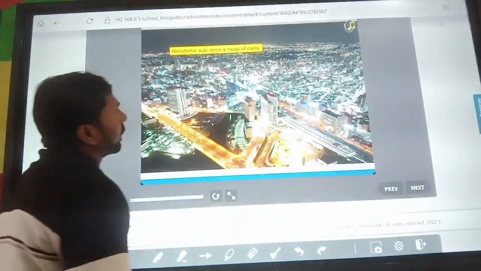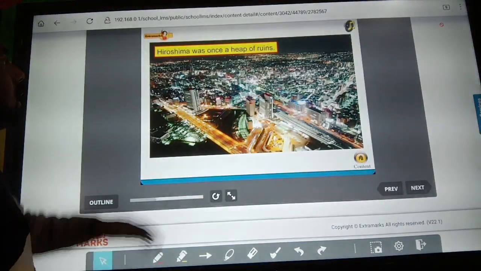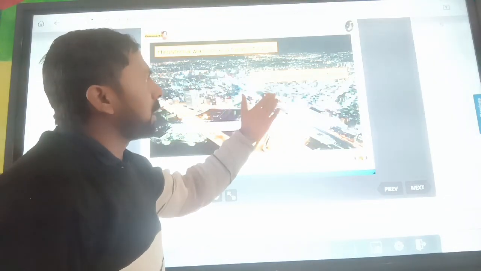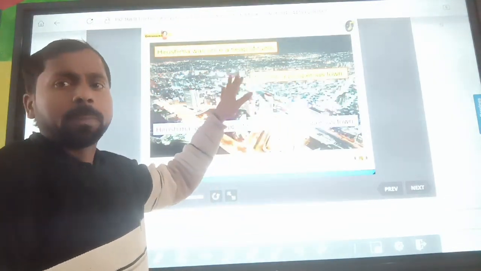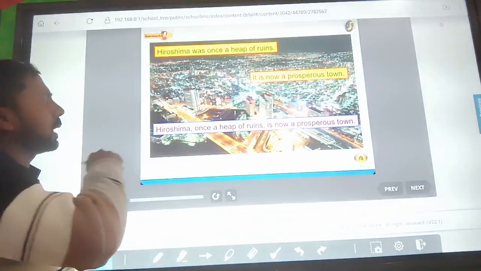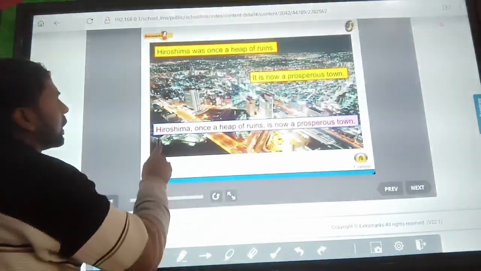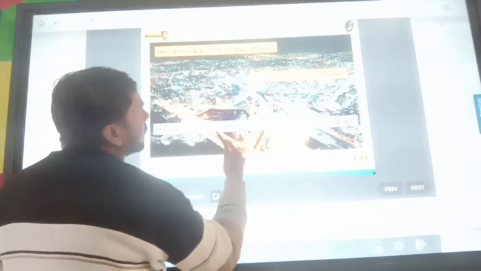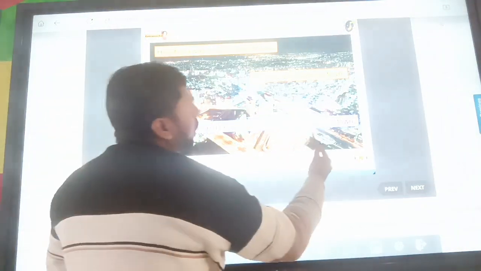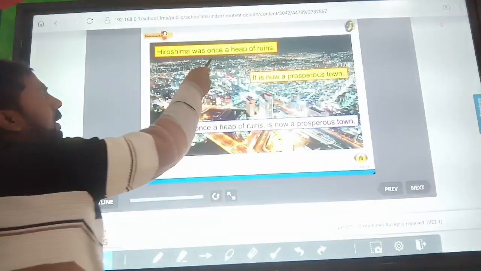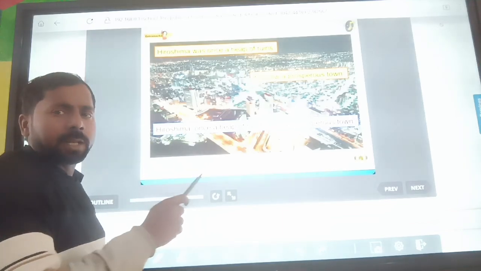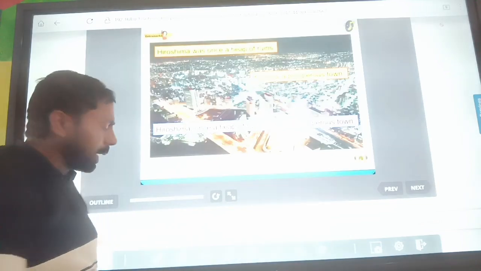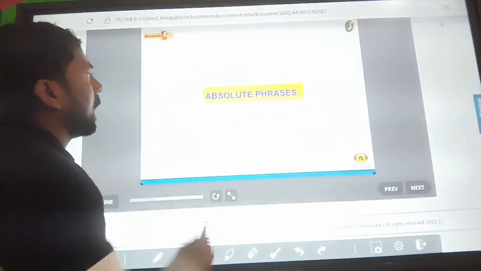Next, you can see here a simple sentence: Hiroshima was once a heap of ruins. It is now a prosperous town. You can see here two simple sentences, and both simple sentences are combined by the noun opposition. Hiroshima, once a heap of ruins, is now a prosperous town. So two simple sentences are combined into one simple sentence by using the noun opposition. Next is using the absolute phrase.